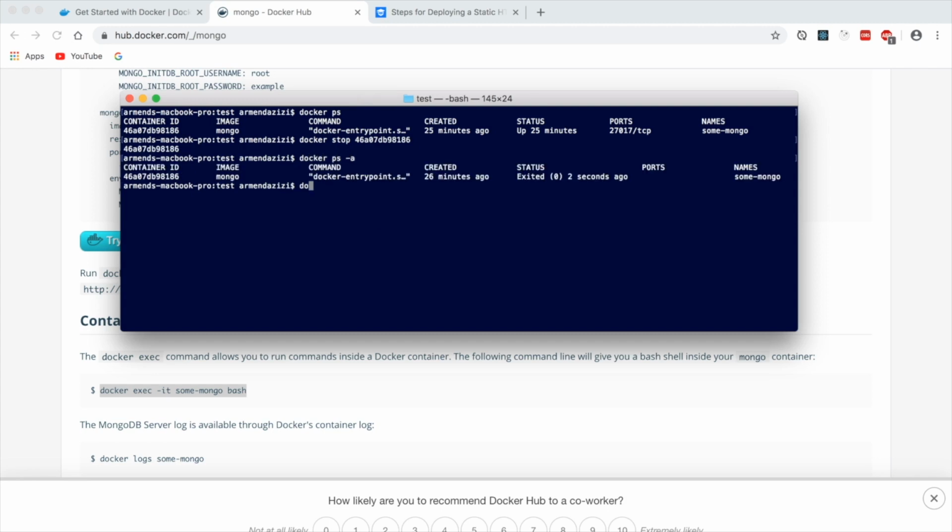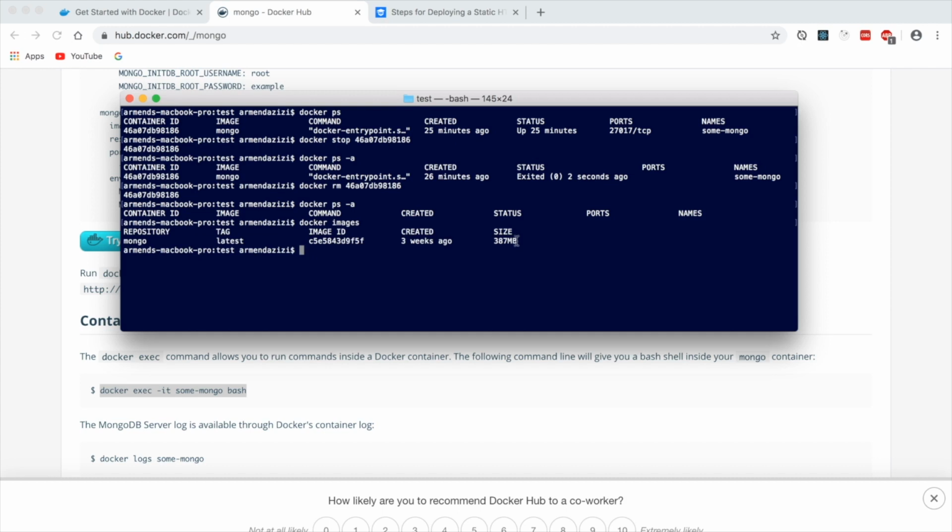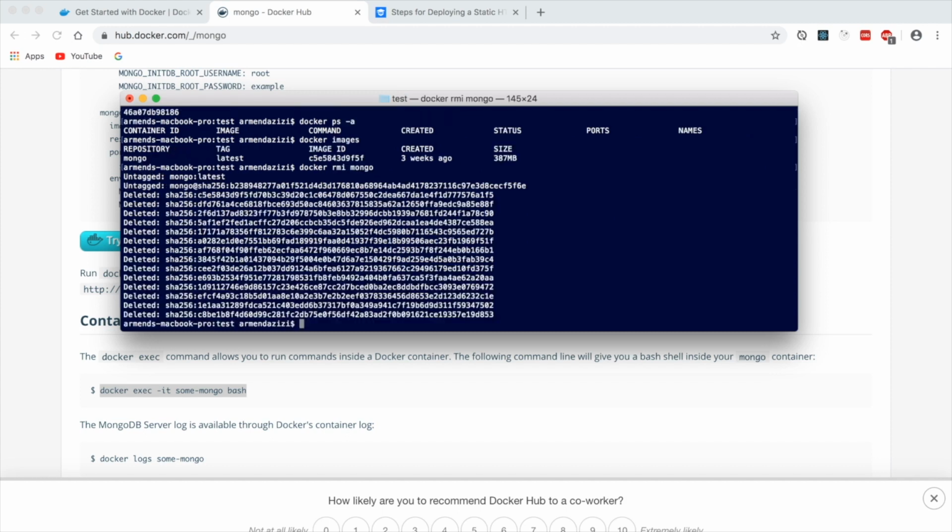So we need to use the remove command, which in Docker is rm. And we can see that it gets deleted. But we still have an image, which, as we can see, occupies some space. To delete that, the command is docker rmi, and we get rid of it for good.